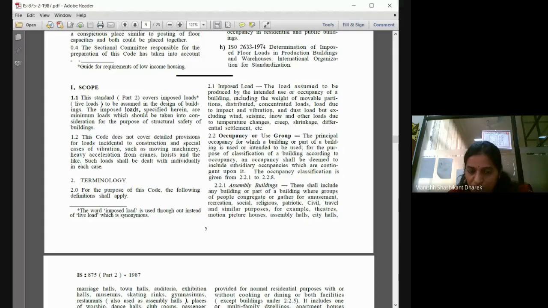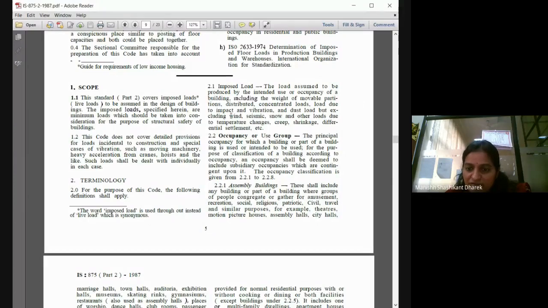What is impact? Impact is nothing but sudden. Distributed loads may be distributed equally, or varyingly, like a uniformly varying load. Uniformly distributed load, that type of loads. Concentrated load is applied at one point. Load due to impact is sudden.